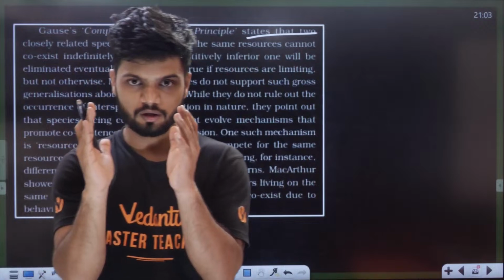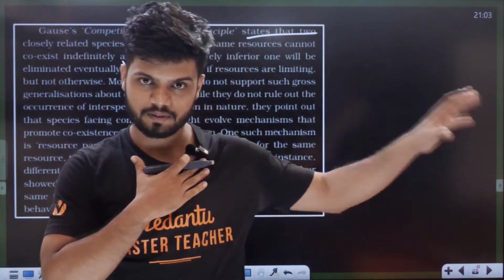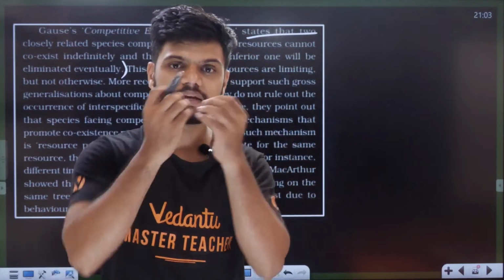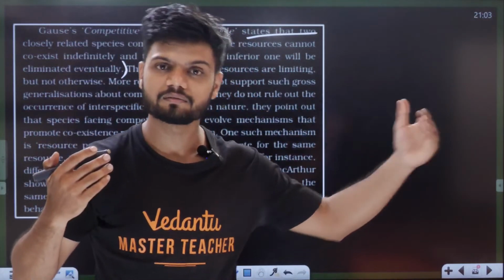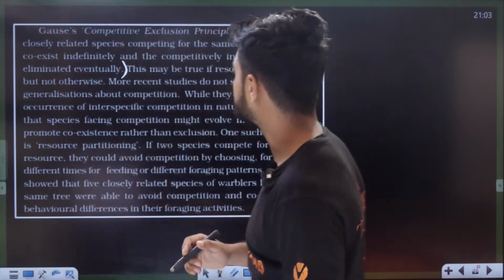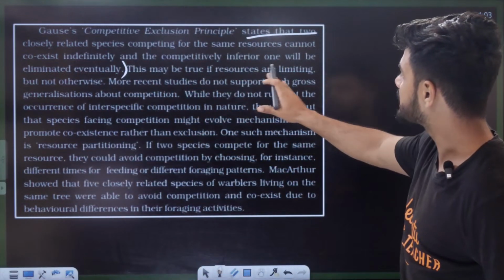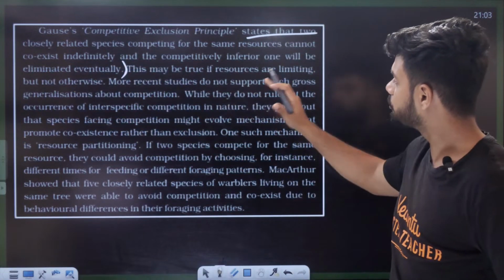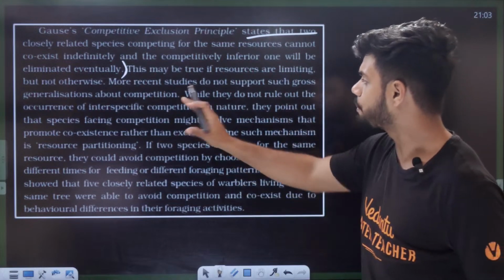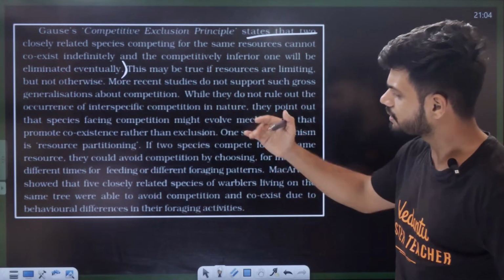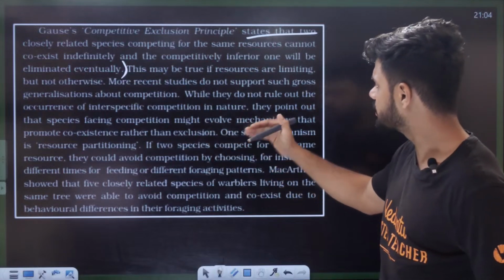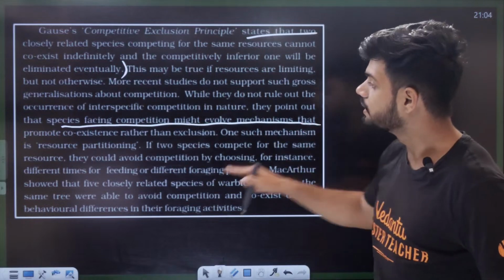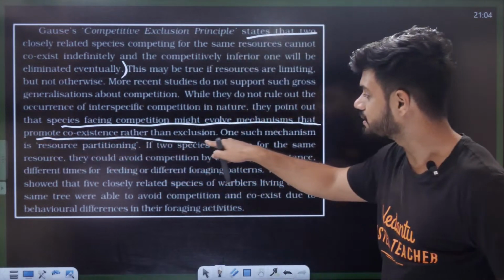Two species which are closely related, me, sister, both of them are related. One chips packet, I will eat, I will survive, she will not eat, eliminated. This may be true if the resources are limiting, but not otherwise. Most recent studies do not support such gross generalization about competition. While they do not rule out the occurrence of interspecific competition in nature, they point out that species facing competition might evolve mechanisms that promote coexistence rather than exclusion.